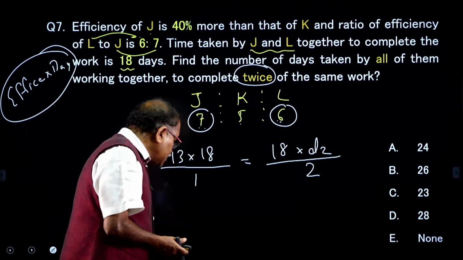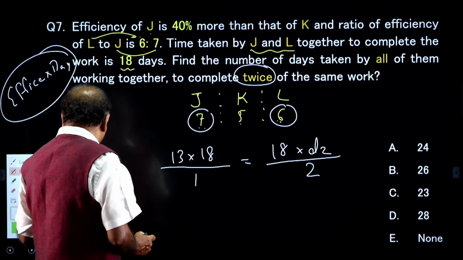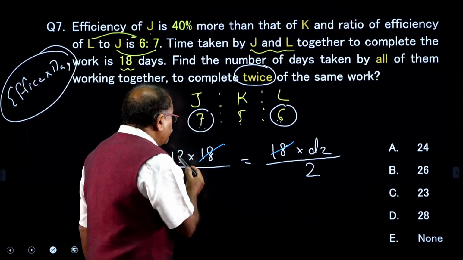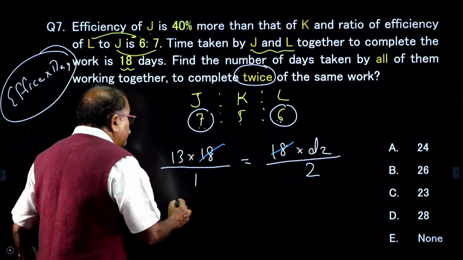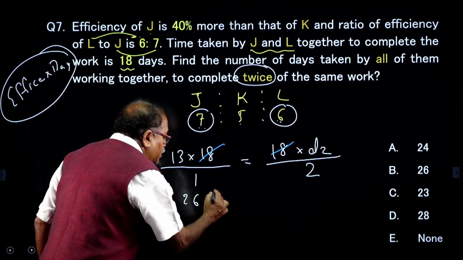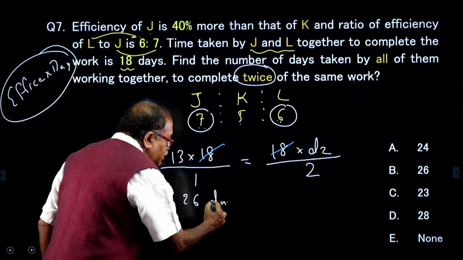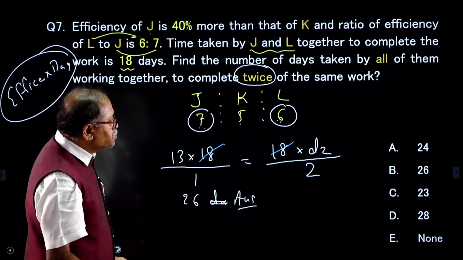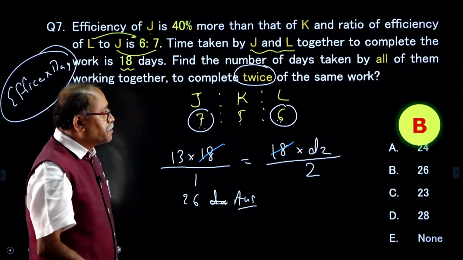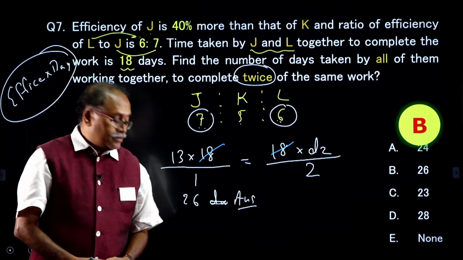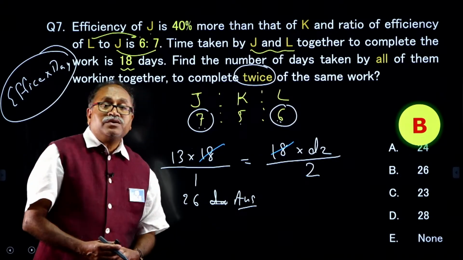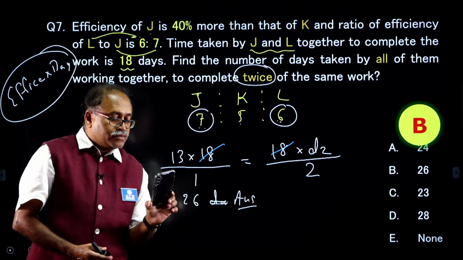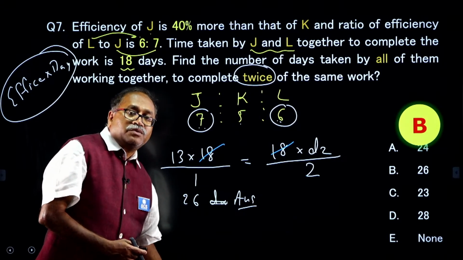Okay. Now I am finishing it because from here onwards there is only the cancellation part. Now 18 gets cancelled, and 2 into 13 comes to 26. So, D2 is equal to 26, that is my answer, and 26 means option B. That is all. Hope you are understanding it, Anusha and Mr. Rakesh. Okay. The next question on the board is this.